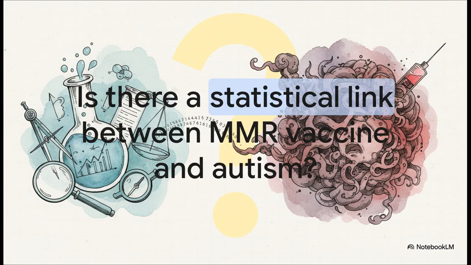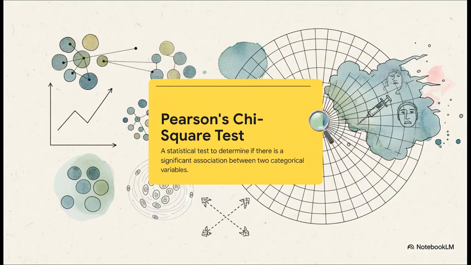This is the exact question a group of researchers wanted to answer back in 2002, and they had a massive amount of data to work with, from over 500,000 children. But all that data is useless without the right tool to make sense of it. We're going to use their findings to walk through exactly how that tool, the Pearson's chi-square test, actually works. So what is this thing?